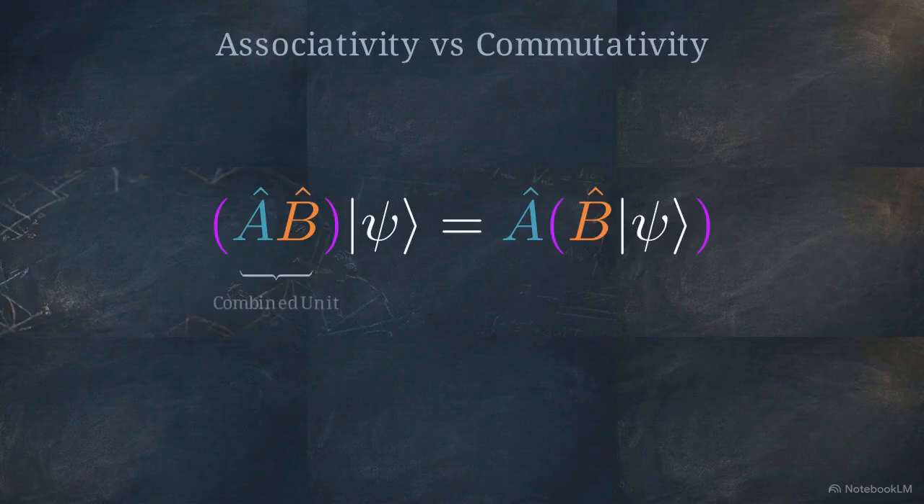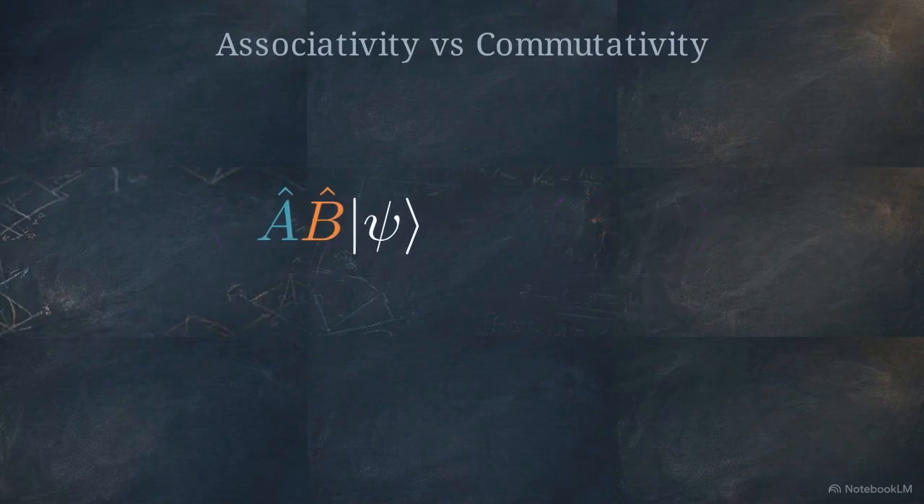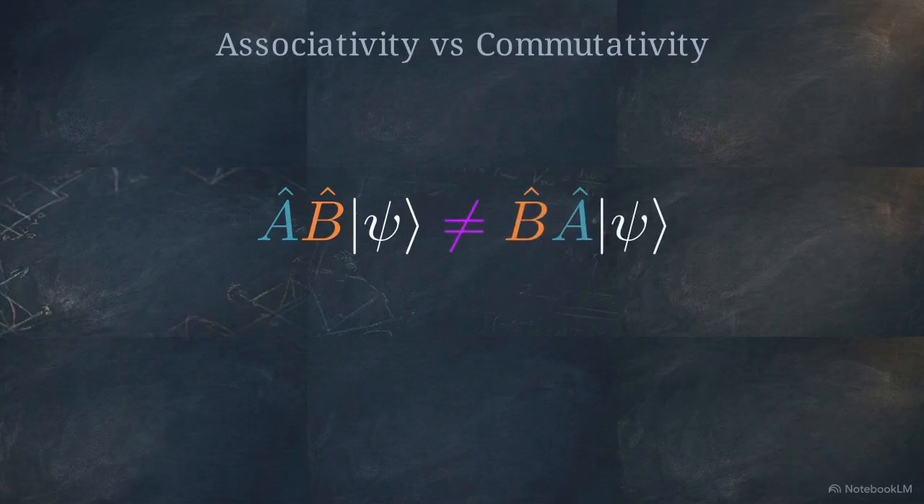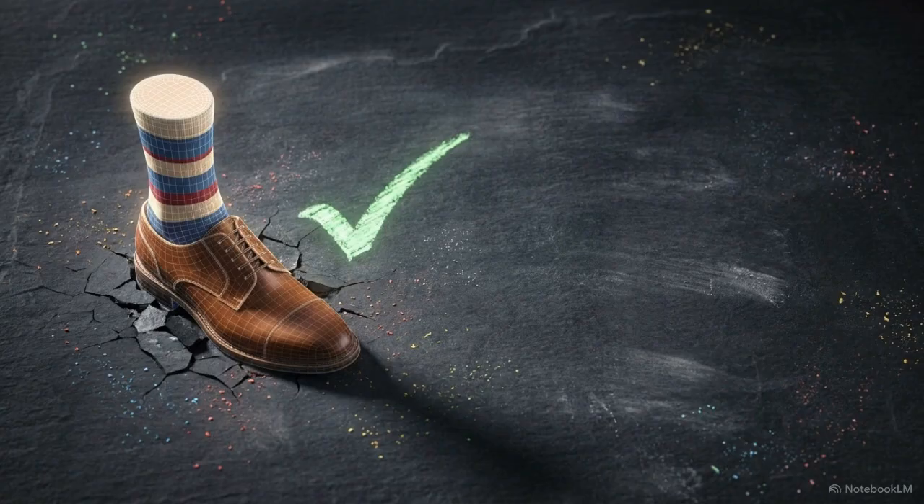The second rule is associativity. We can group operations together to simplify the math, but their sequence is strictly locked. Swapping the order is not allowed. Applying operator A, then B, yields a different result than applying operator B, then A. This follows common physical logic.